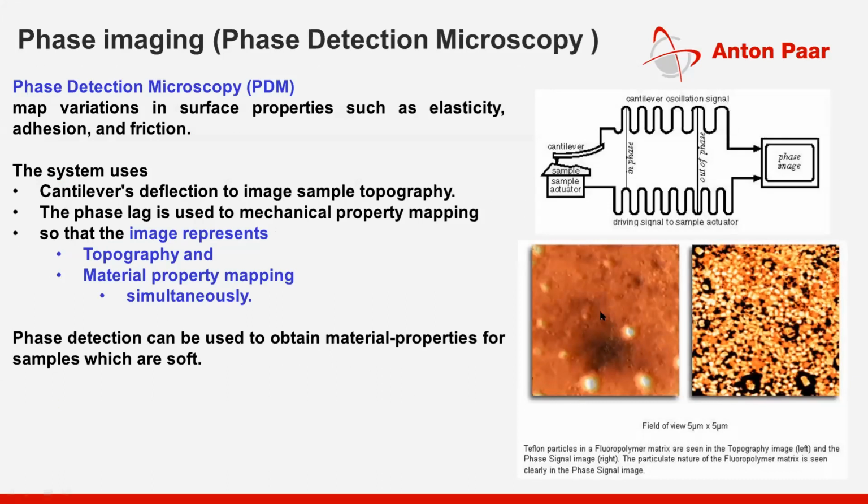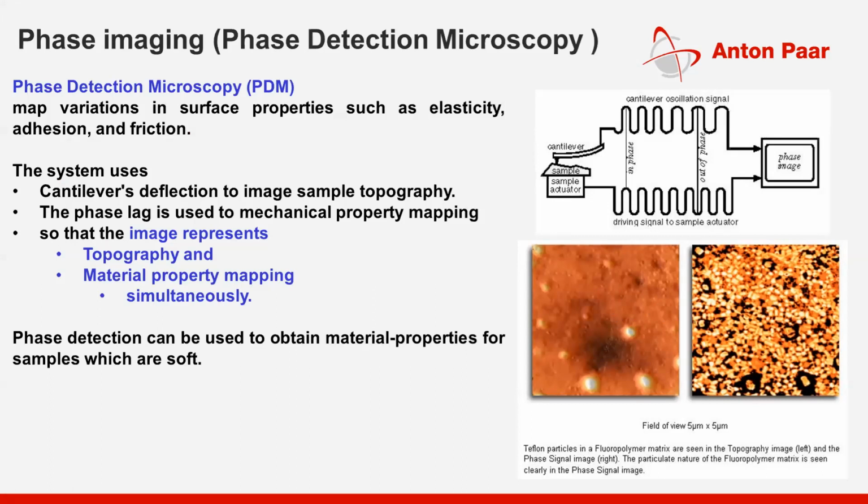If you see the example on the right side, you will see two images, one on the left and one on the right. They look like two completely different images, and if somebody doesn't know, they will think these are two different materials, but they are not. The left-hand side is nothing but a topography image, where you are simply seeing how the cantilever is deflected across the surface in contact mode.